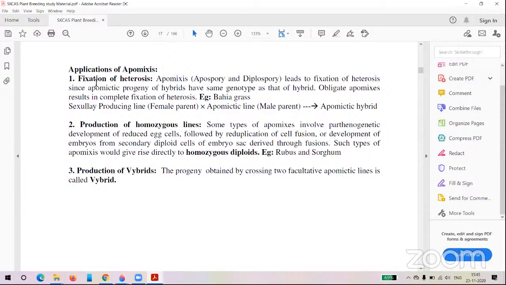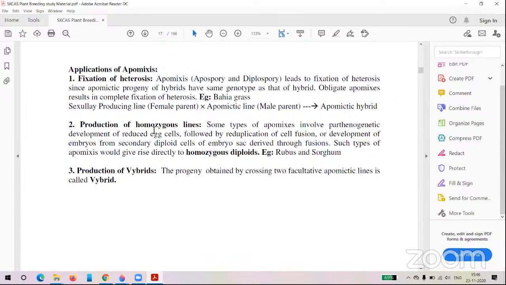What are the phenomena involved in the fixation of heterosis? One is apomixis, another is polyploidy, another is the balanced lethal system. These are the phenomena involved in the fixation of heterosis. And vegetative reproduction also is involved in the fixation of heterosis. These are involved in the production of homozygous lines. How?